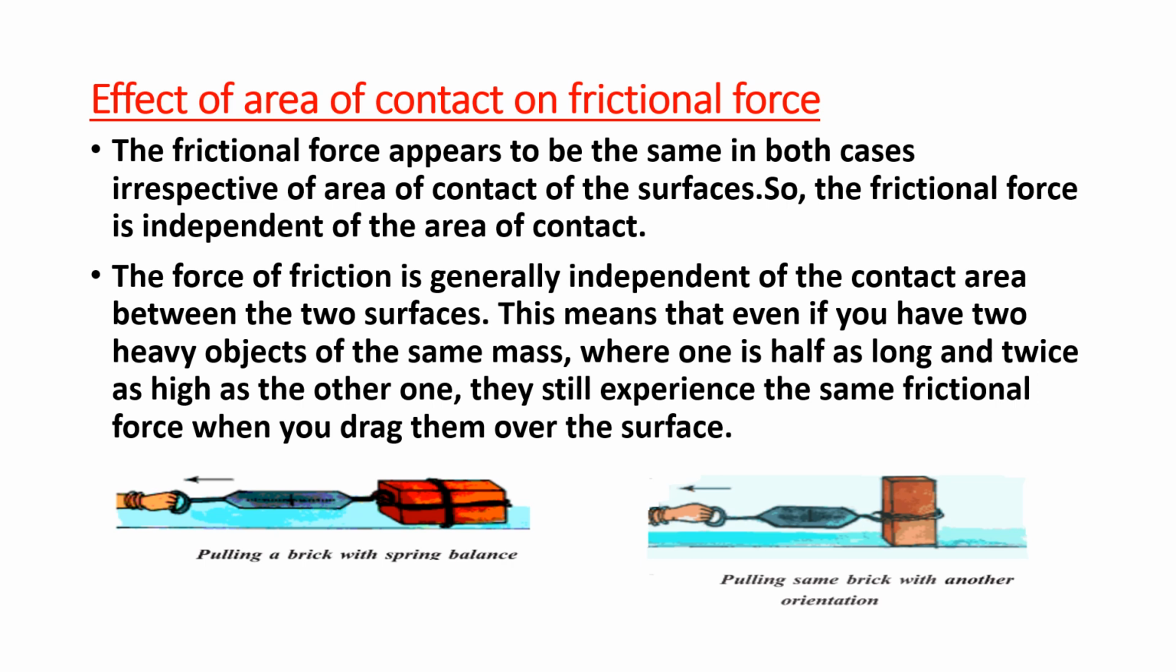Listen carefully, I am saying once again, the force due to friction is generally independent of the contact area between the two surfaces. This means that even if you have two heavy objects of the same mass, where one is half as long and twice as high as the other one, they still experience the same frictional force. If greater contact area meant greater frictional force, and the contact area were proportional to the normal force, what would happen? Let us see.